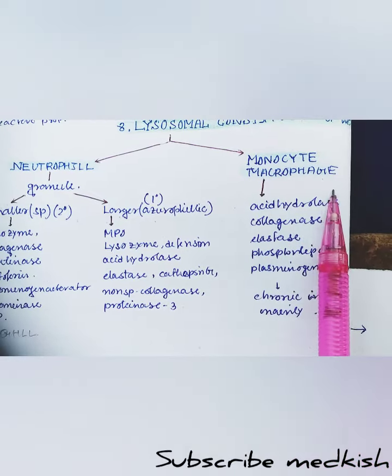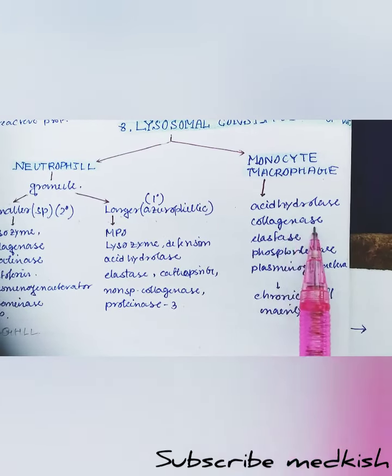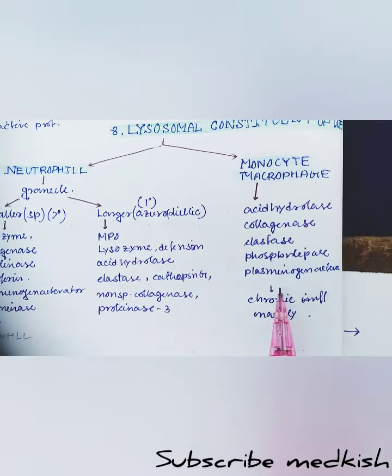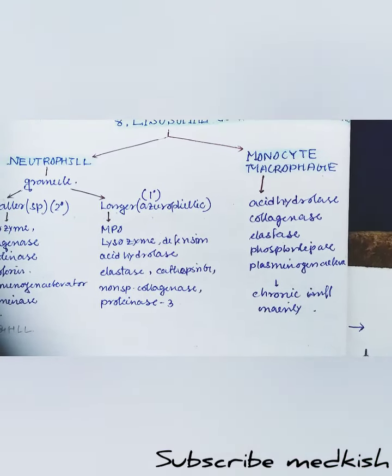In the monocyte or the macrophage there are also acid hydrolase, collagenase, elastase, phospholipase, and plasminogen activator, which cause chronic inflammation mainly.